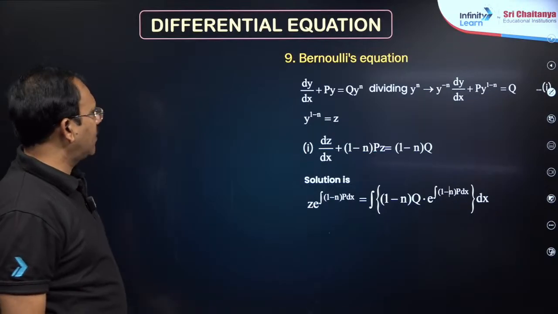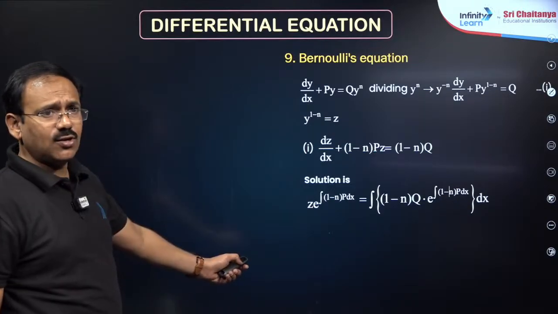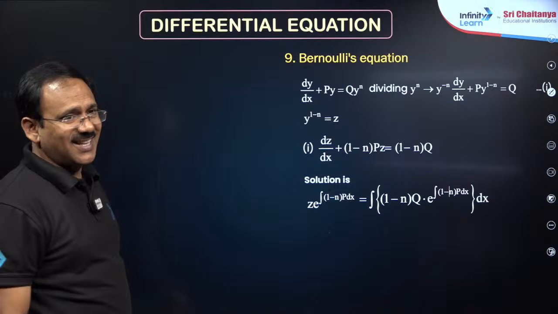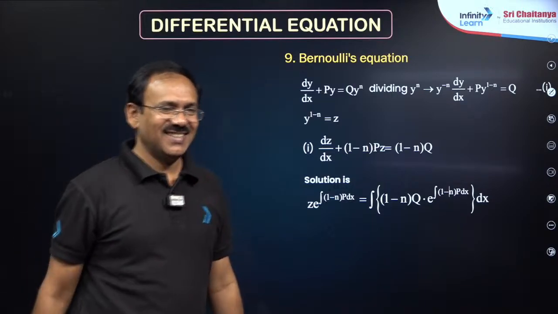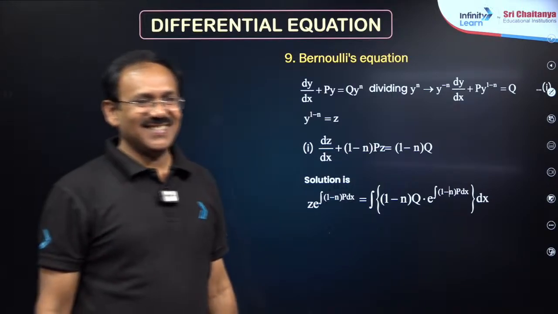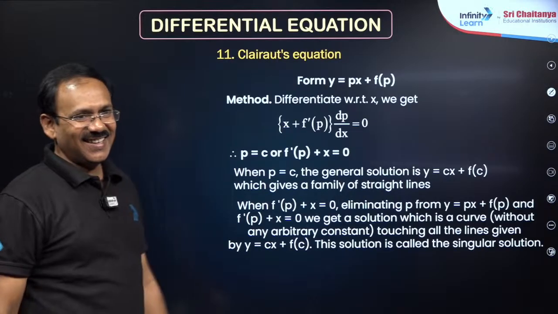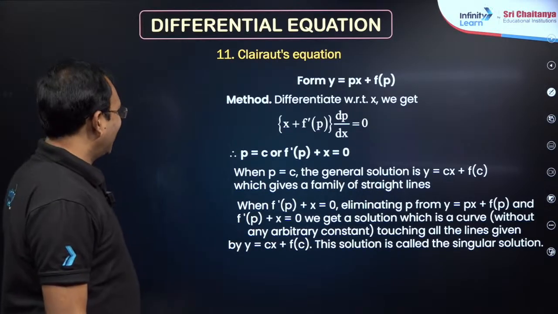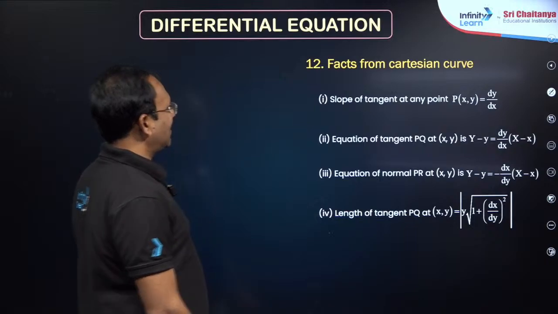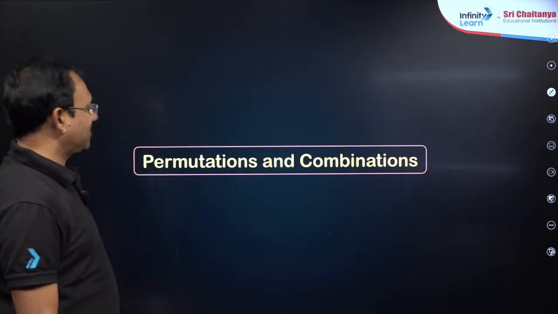Okay, homogeneous, non-homogeneous, exact, LDE. So these are some simple ones, not required. Bernoulli's equation, I just told you: divide with y^n. Yeah, Clairaut's equation is not there in the syllabus, these are not there.